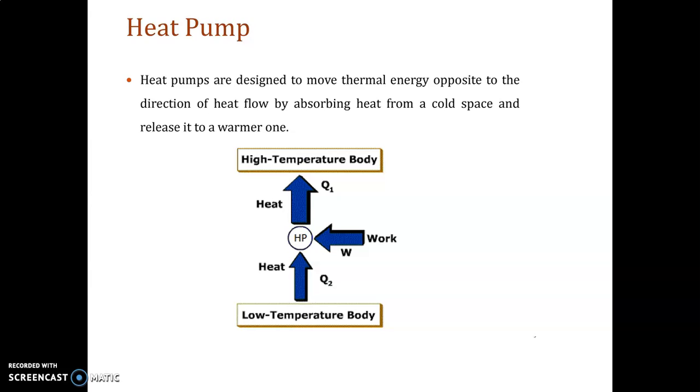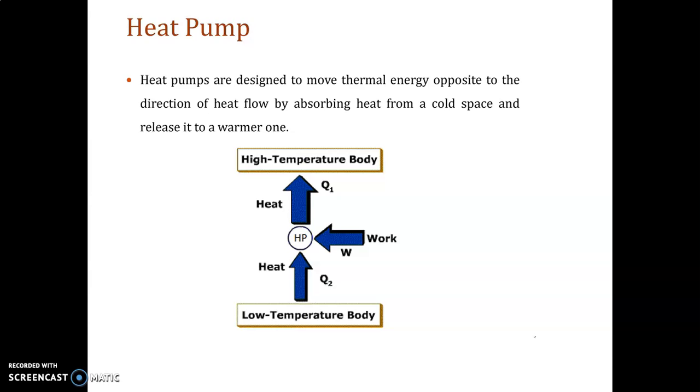So what exactly does the heat pump do? Heat pumps are designed to move thermal energy opposite to the direction of the heat flow by absorbing heat from a cold space and releasing it to the warmer one. This is the main function of the heat pump, and it works on the Clausius statement of the second law of thermodynamics.